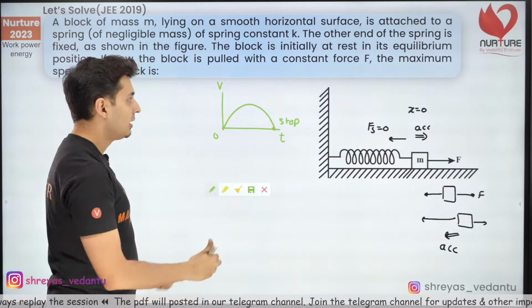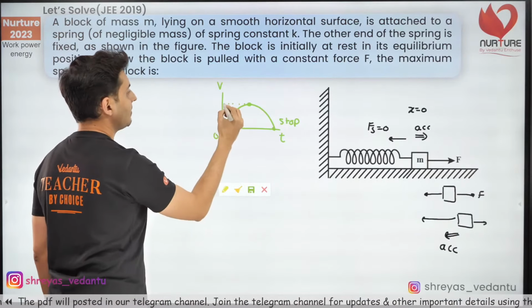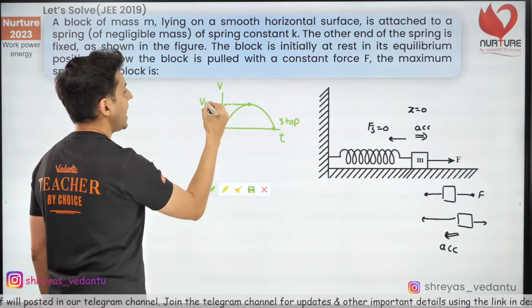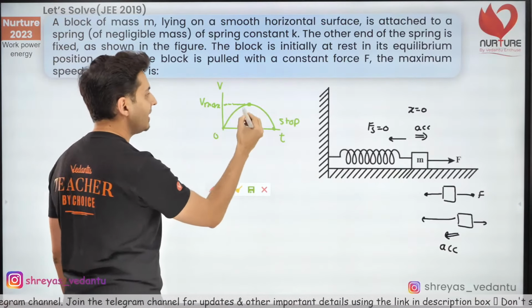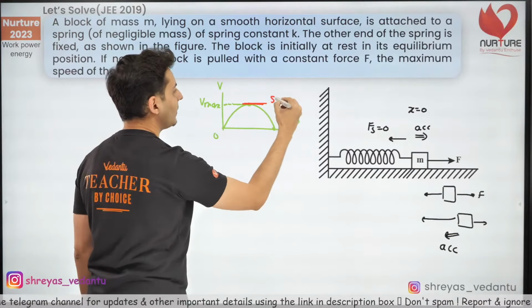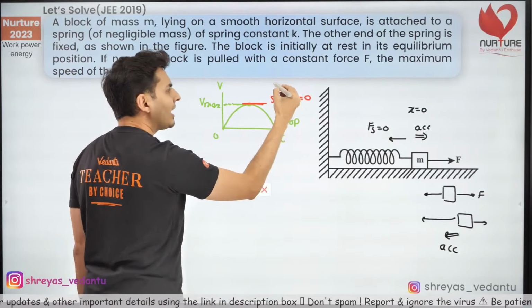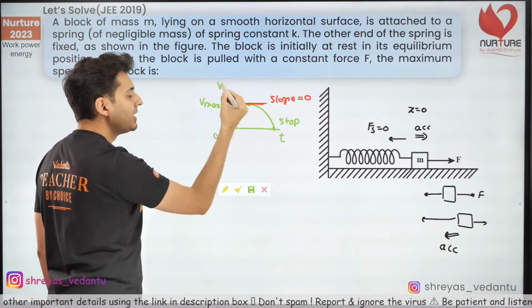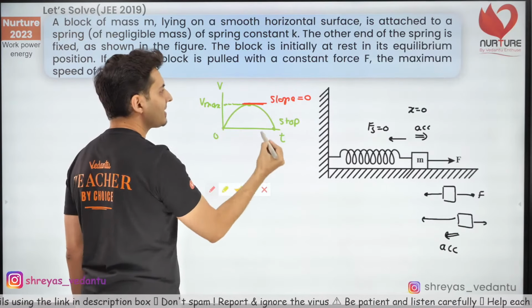So there comes a point where the velocity is maximum, and there is a very interesting thing happening. If you draw a tangent, what is the slope? What is the slope, guys? The slope is 0, and the slope of the velocity-time graph is nothing but acceleration.